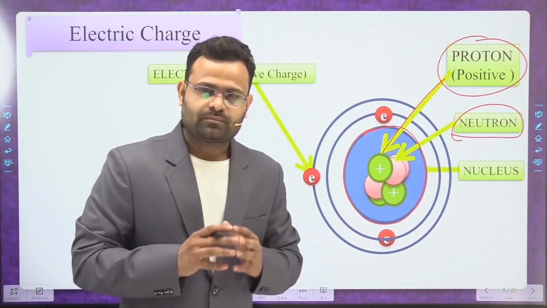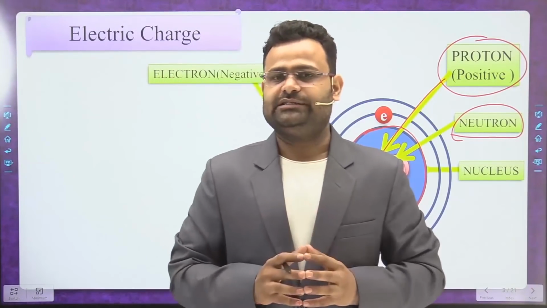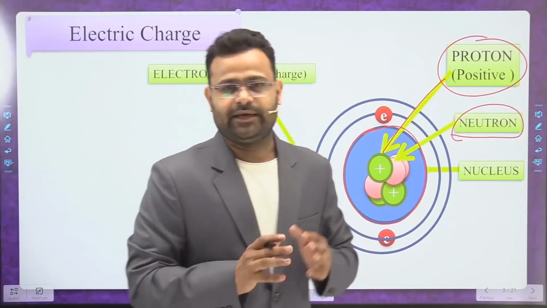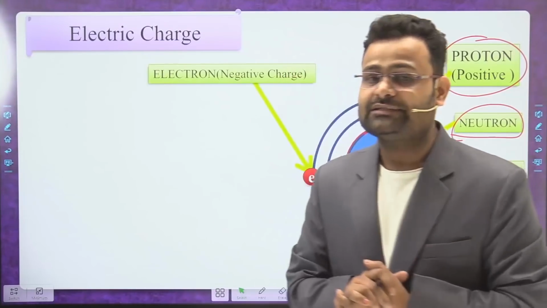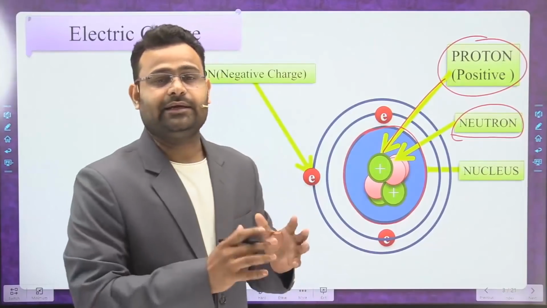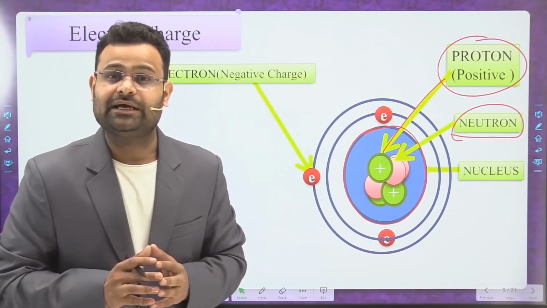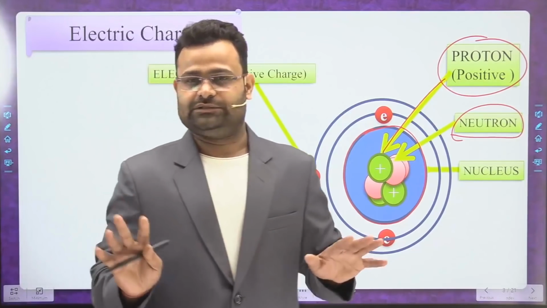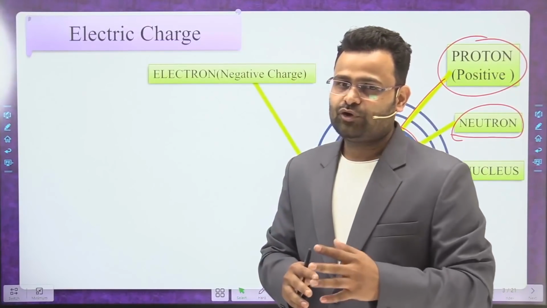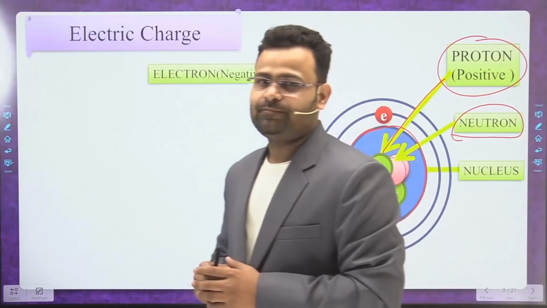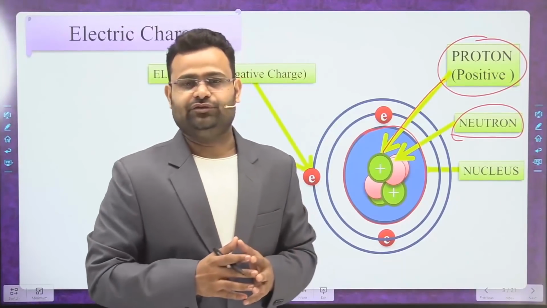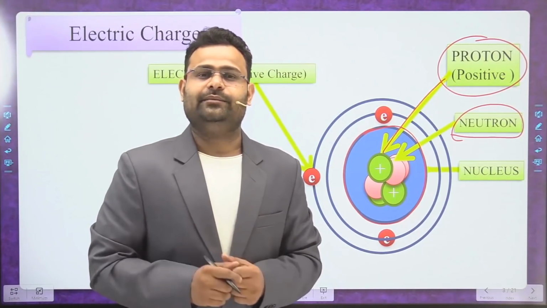Dear students, if we talk about natural conditions, in a natural condition every atom has an equal amount of positive charge and an equal amount of negative charge. At that time we can say the atom is neutral, meaning it has no charge. Okay students, please write that line on your topmost paper. In natural condition, an atom has an equal amount of positive charge and negative charge. At that time we can say the atom is neutral.